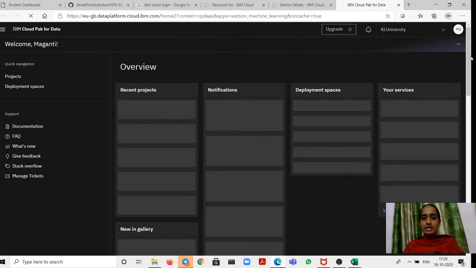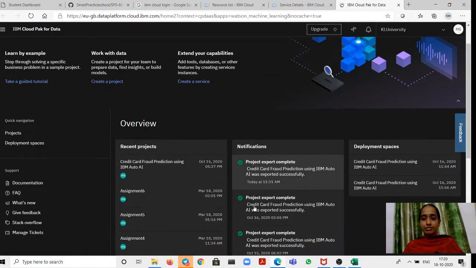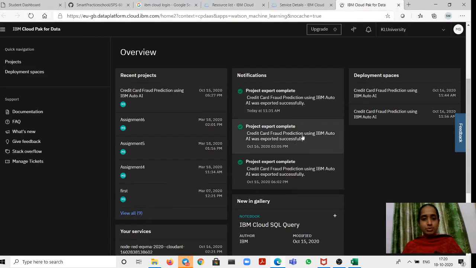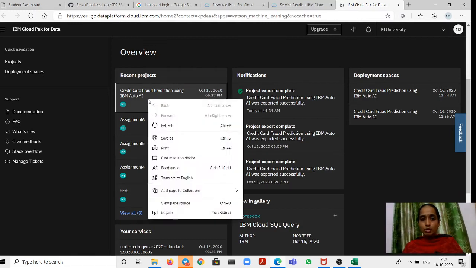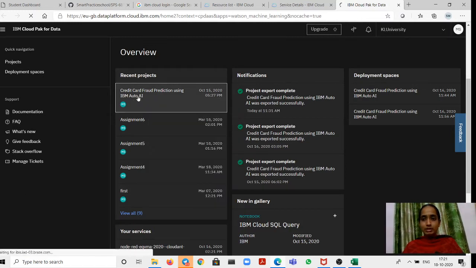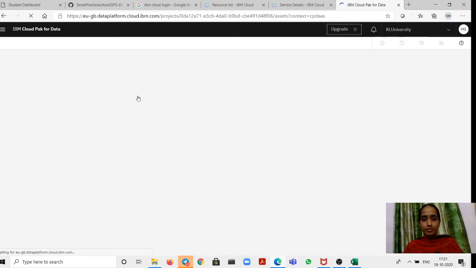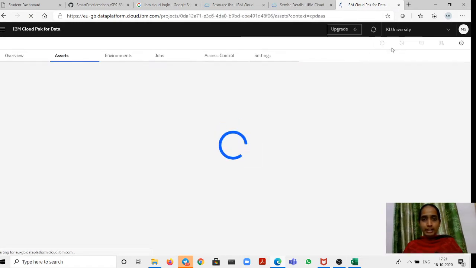Here you can see the recent projects and notifications, like what I have exported, what I have completed, all those things, like the log, you can see here. These are my recent projects, and the first project, which I completed on October 15th, is the project I am going to present now. Click on this, Credit Card Fraud Prediction using IBM Auto AI.